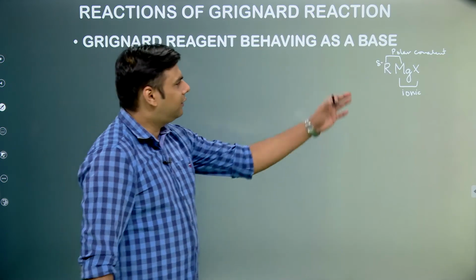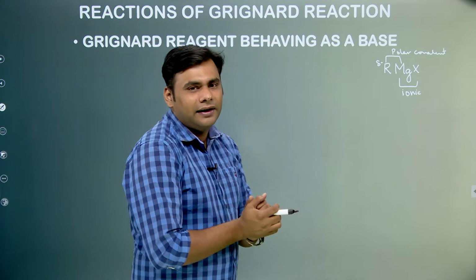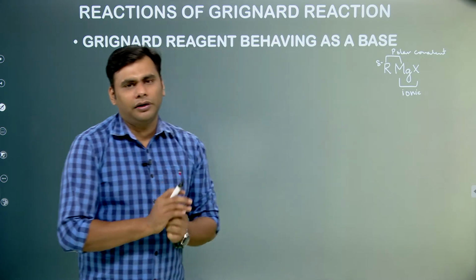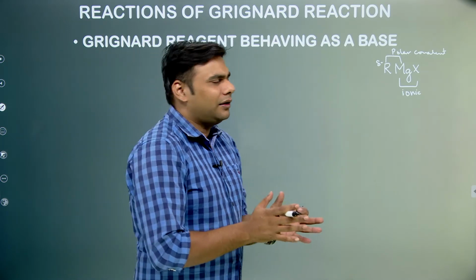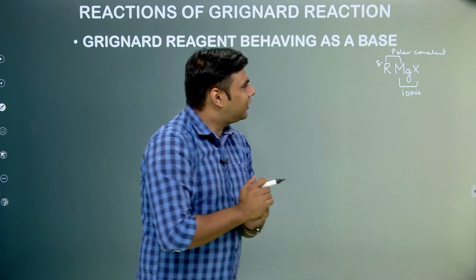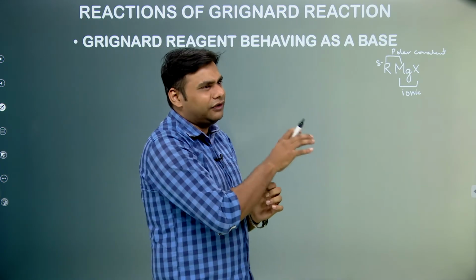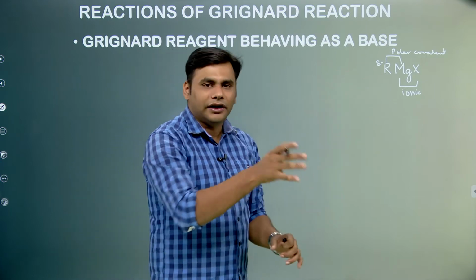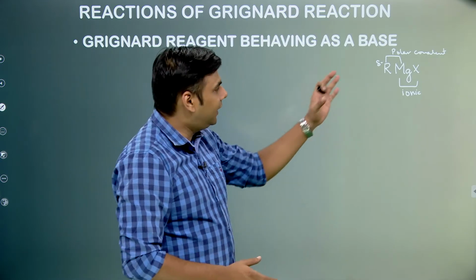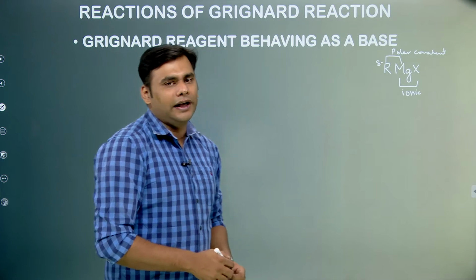Many textbooks over here also say that there is a complete negative charge on carbon. That is also true, but this is a better understanding of the topic, because once we take this molecule in a certain reaction, the bond polarizes and there can be formation of a complete negative charge.